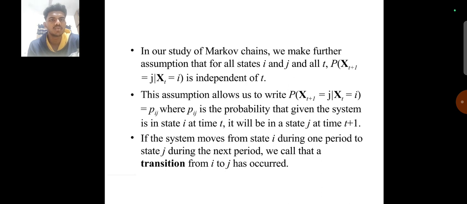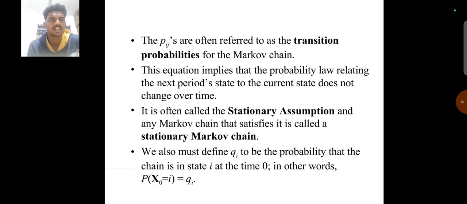If the system moves from state i during one period to state j during the next period, we call that a transition from i to j has occurred. The pij's are often referred to as the transition probabilities of the Markov chain.